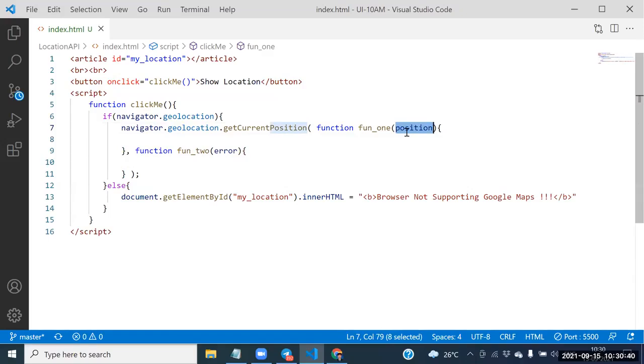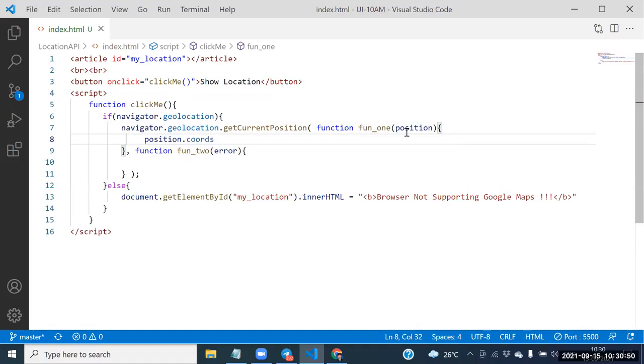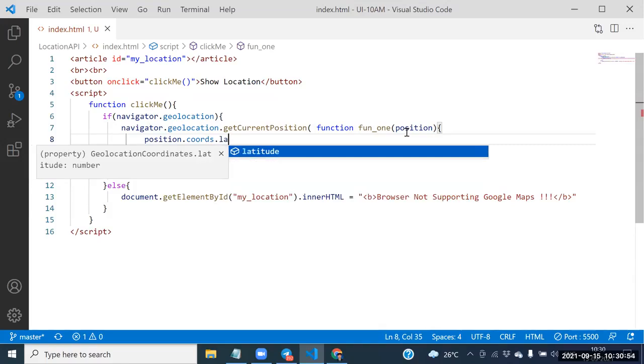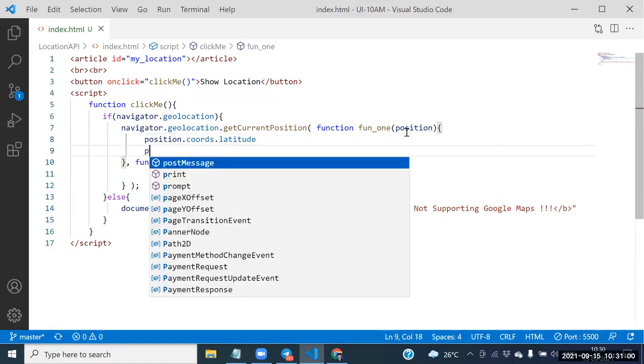Position is the success object. That position internally contains one more predefined object, which we call the coords object. Through that one, we need to get the latitude. Next one is how to get the longitude here.